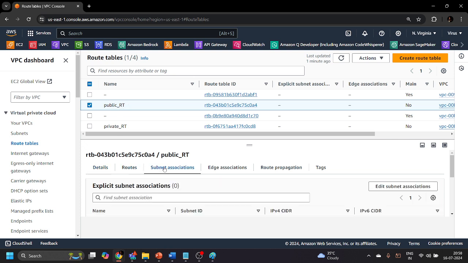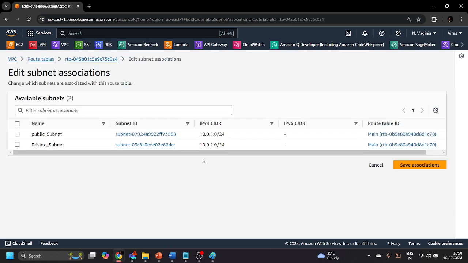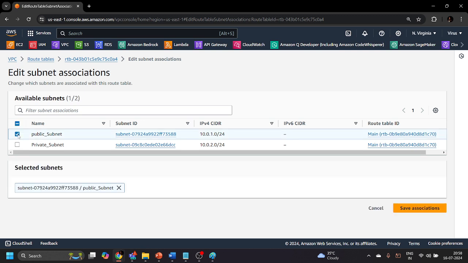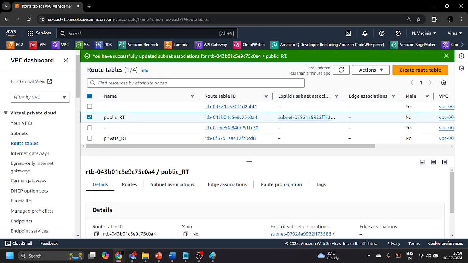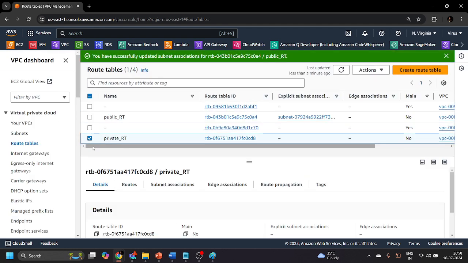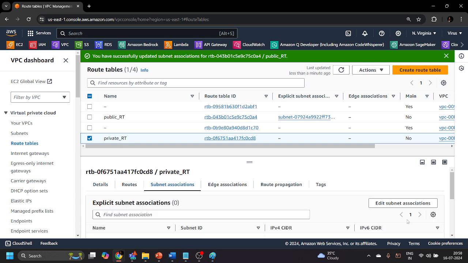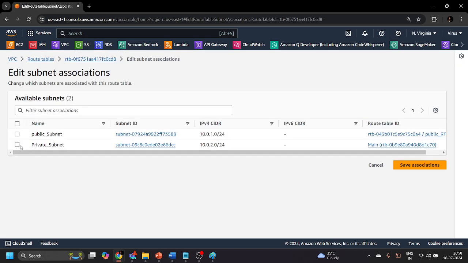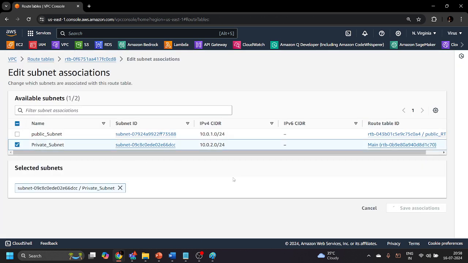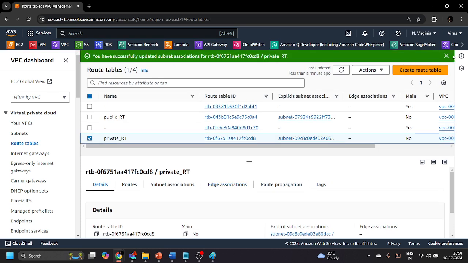So we'll go to the subnet association over here and click on edit subnet association, and I will attach the public route table to the public subnet, and click on the save association button, right? And the same, I will select this private route table, go to the subnet association, associate it to the private subnet, and click on this save association button.